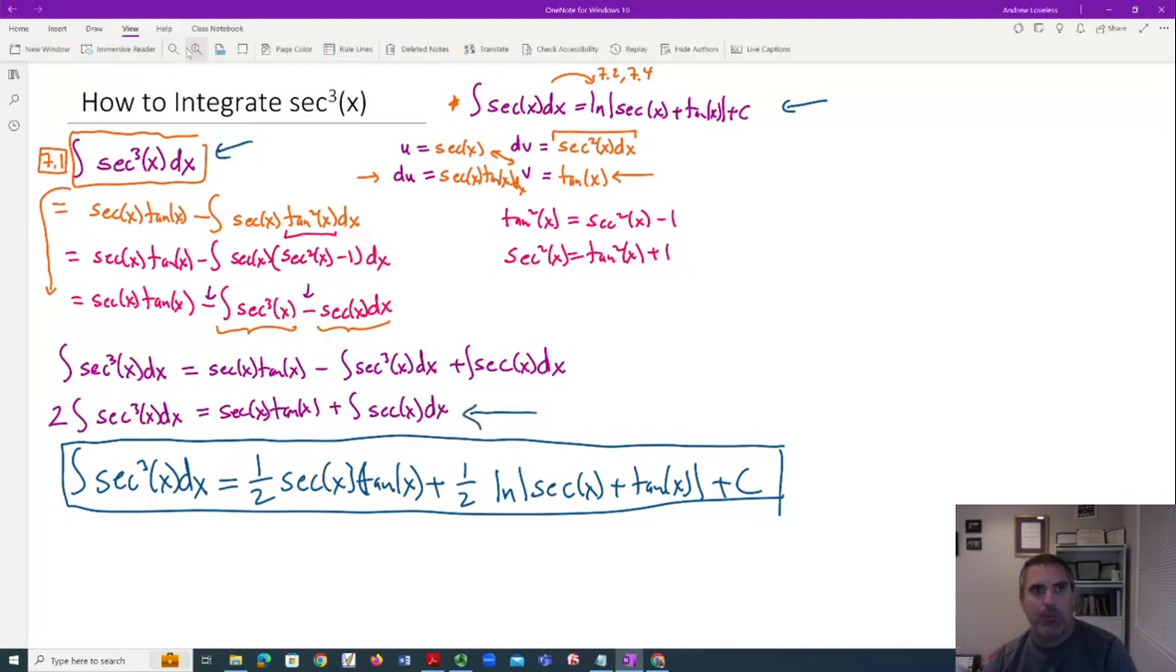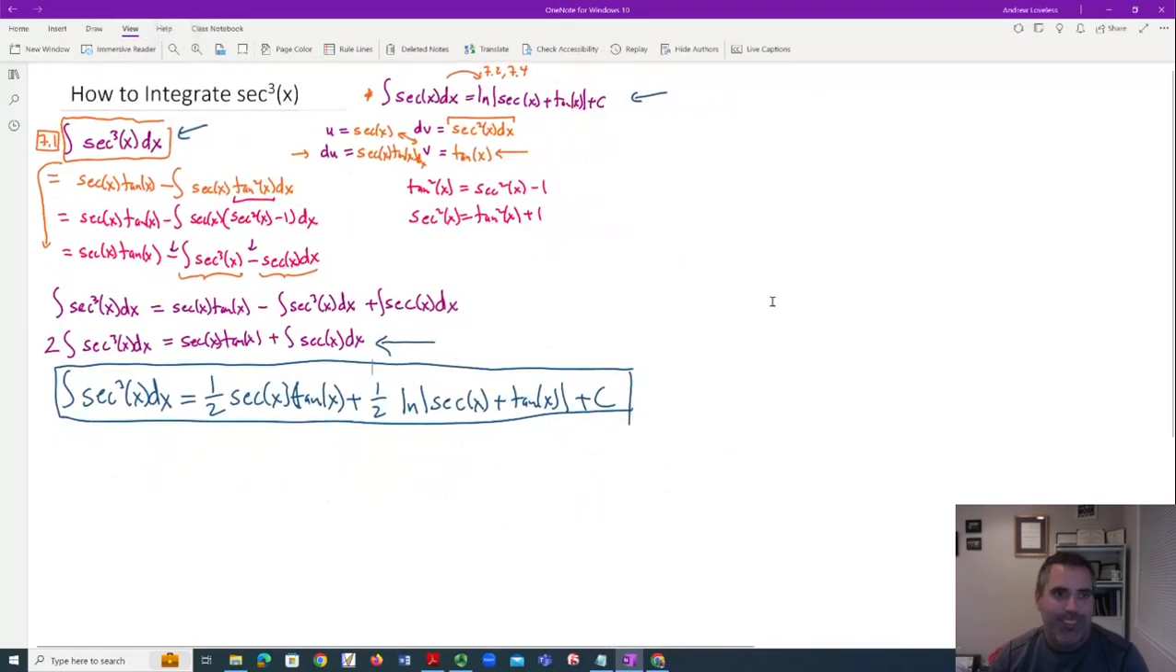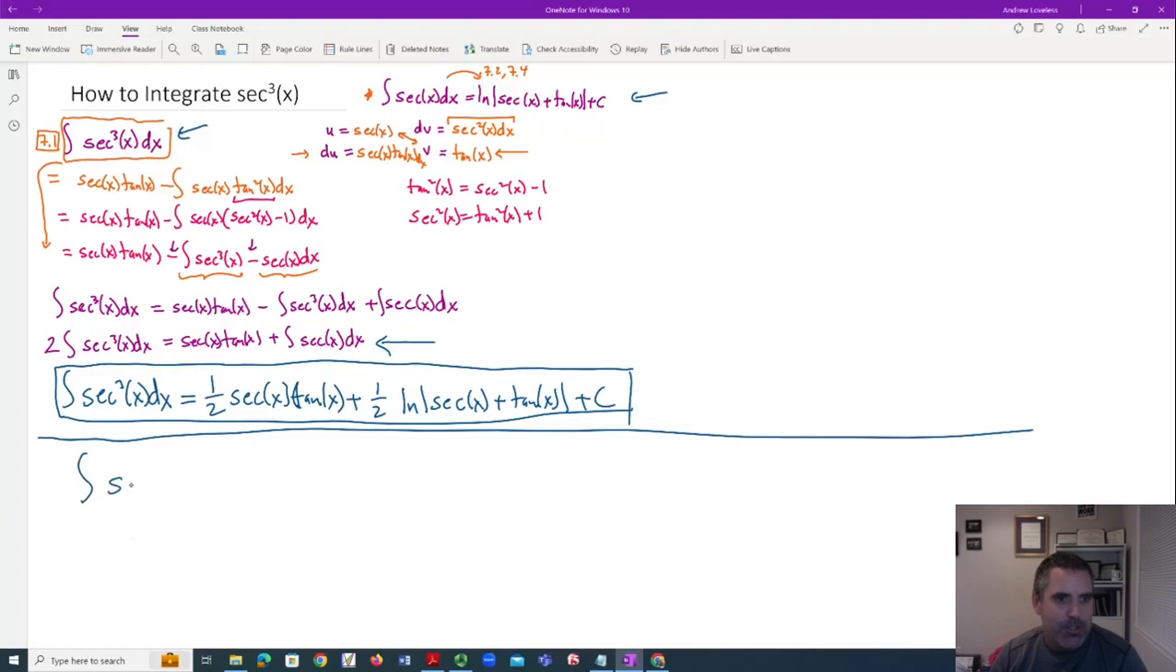Another use of integration by parts. Now I said before I finished the video I would try secant to the 5th. Let's try. I've never done it before. This is on the video. I'm sure I'm going to mess it up. But let's try. I'd like to figure out secant to the 5th of x. I would like to reduce it down. And now I know secant cubed, and I know secant. So let's see what we can do.